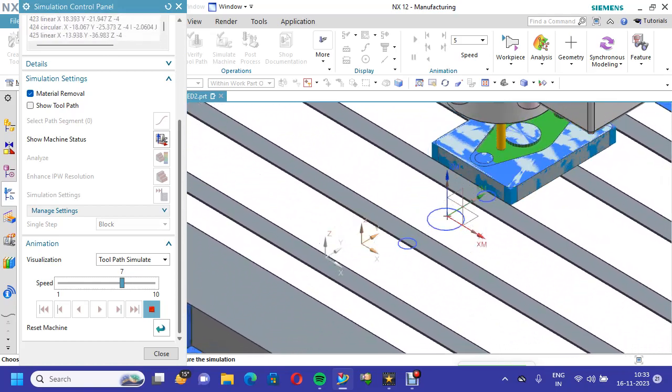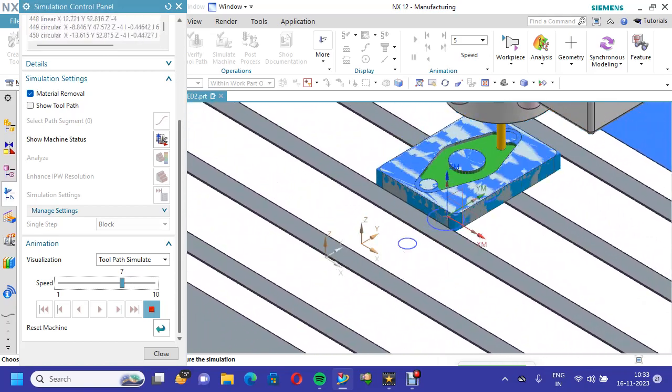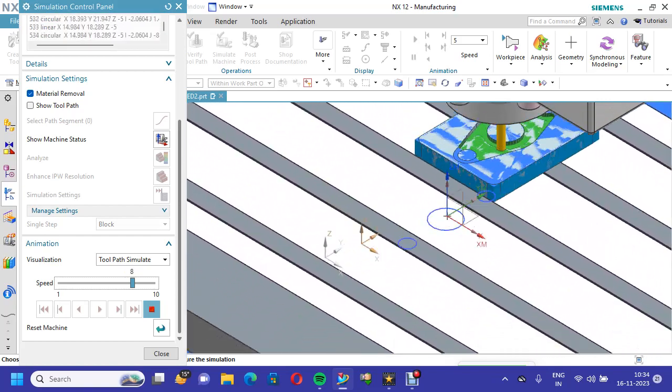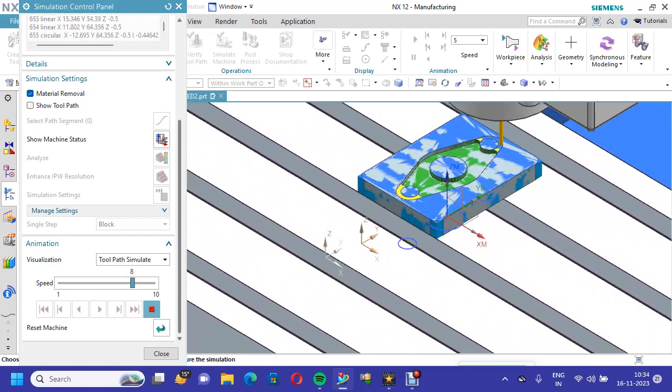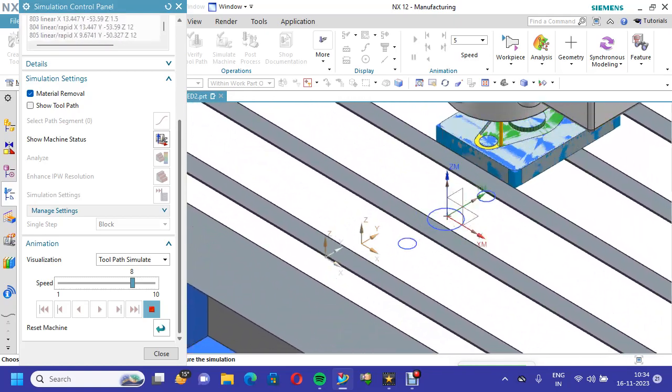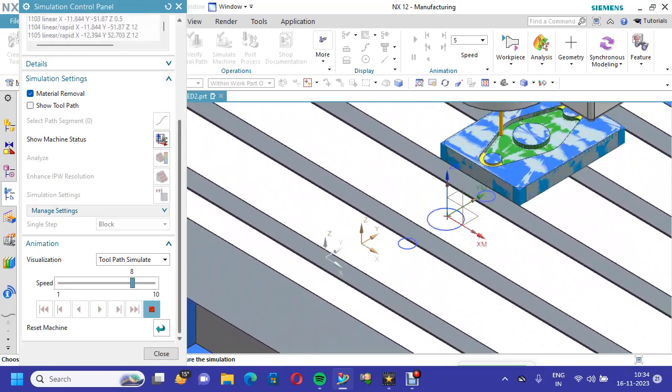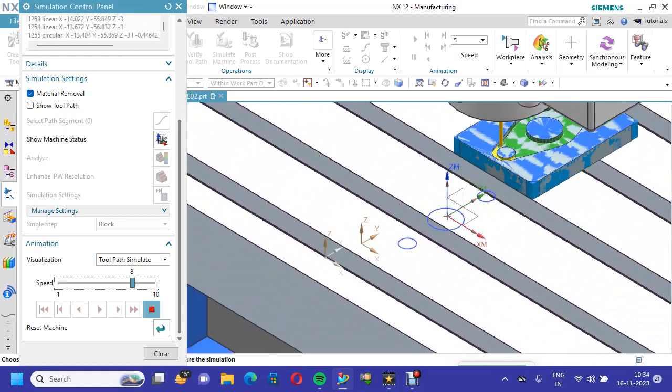Then the third operation will come, which is rest milling. I have taken diameter 4 mm. Now all three operations have been completed: face milling, cavity milling, and rest milling.